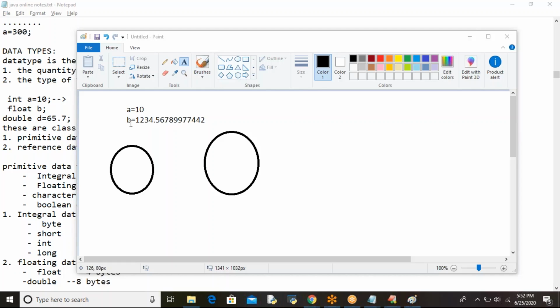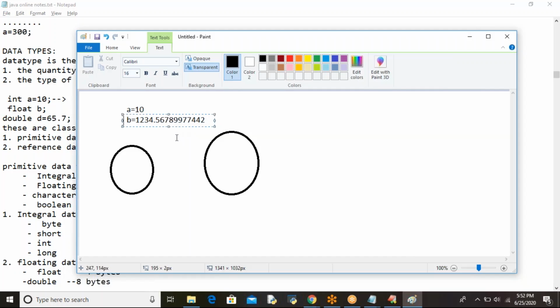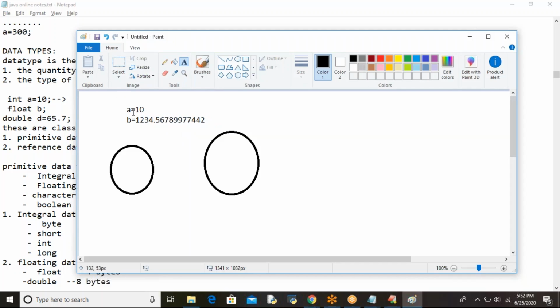Coming to b, here we have a very bigger value. If the system considers that value, then it will allocate a big amount of memory. I mean, more memory it will allocate. In that big amount of memory, this b value will fit perfectly because it is a bigger value. What about a?